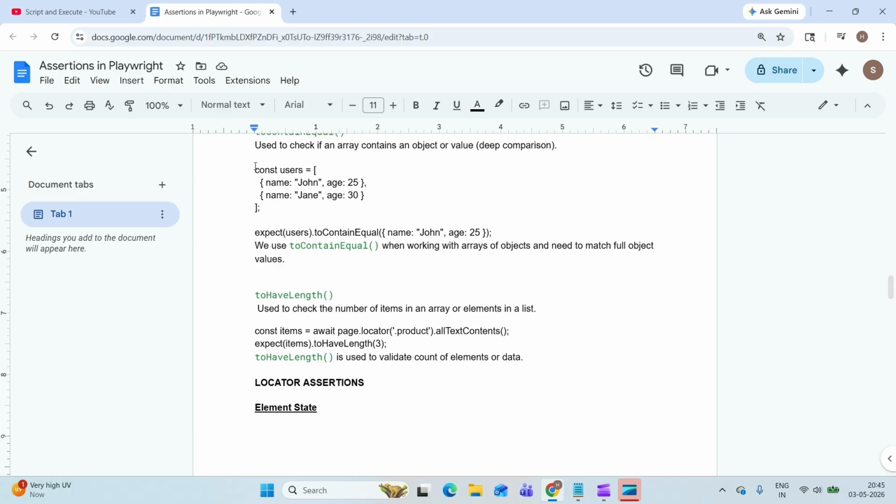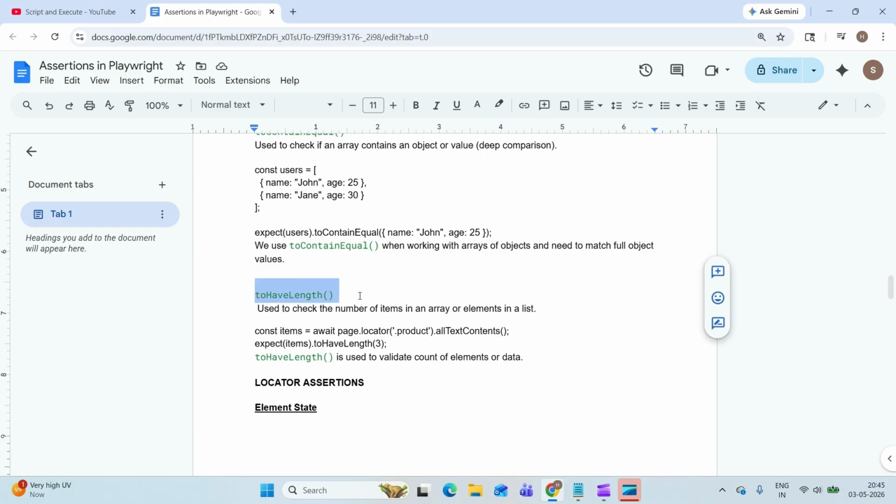So this is what we are fetching from the application, and we are comparing it with these values. And remember, this will work only with arrays of objects, when we want to match the full object values.